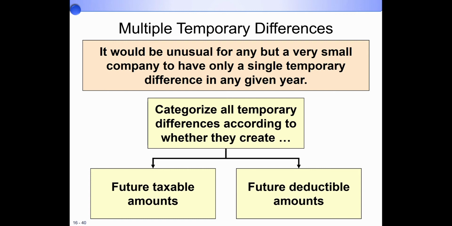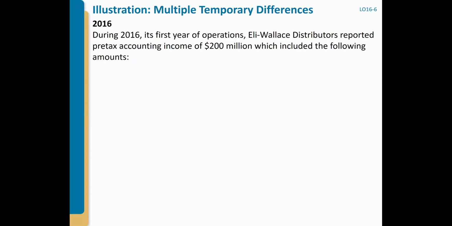Then you examine the temporary differences one by one and categorize them. Those resulting in future taxable amounts you put together, and those resulting in future deductible amounts you also put together. Then you treat it as two groups and just do what we just learned. Let me show you this example.